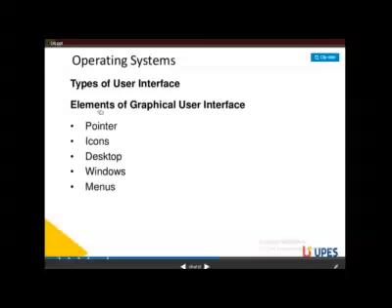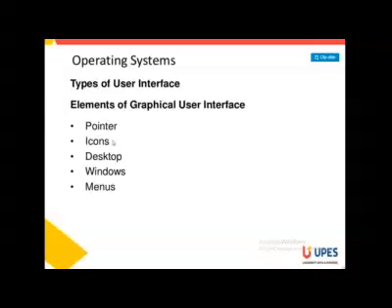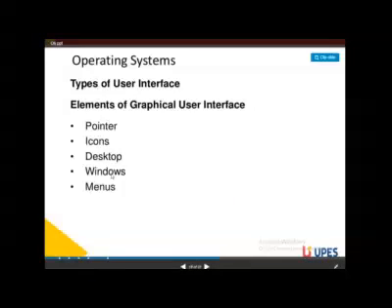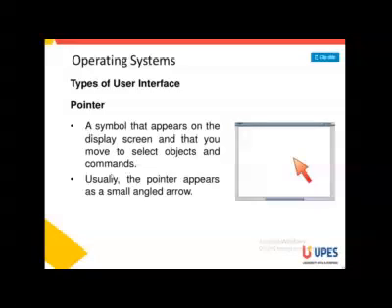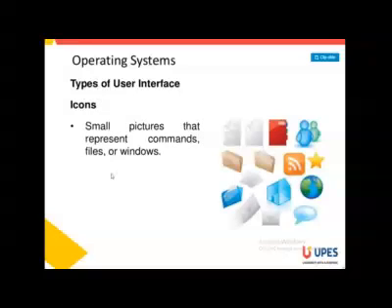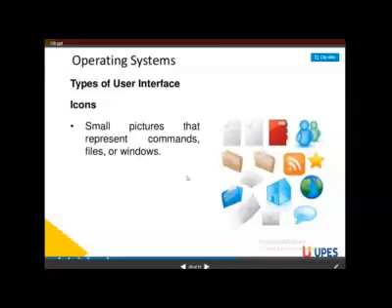Types of user interface: the elements of the graphical user interface are the pointer, icons, desktop, windows, and menus. These are the components of the desktop. The pointer is the symbol that appears on the display screen that you move to select objects and commands. Usually the pointer appears as a small arrow. Icons are small pictures that represent commands, files, or windows. When we click any icon, it opens some programs or windows. These are the icons here.